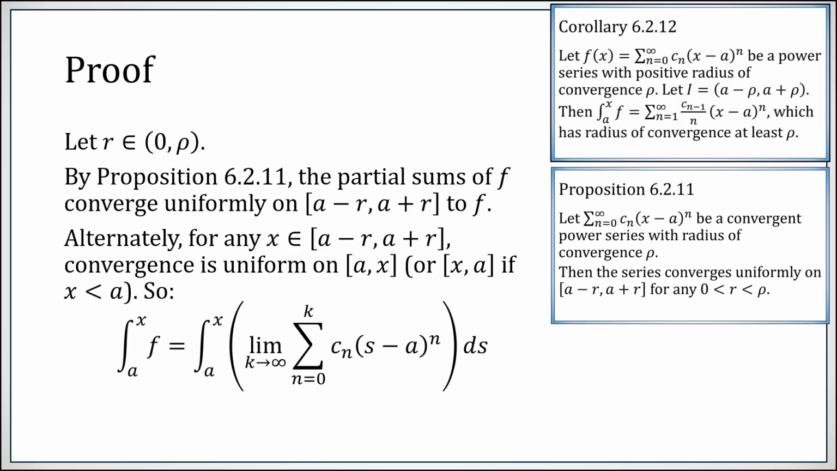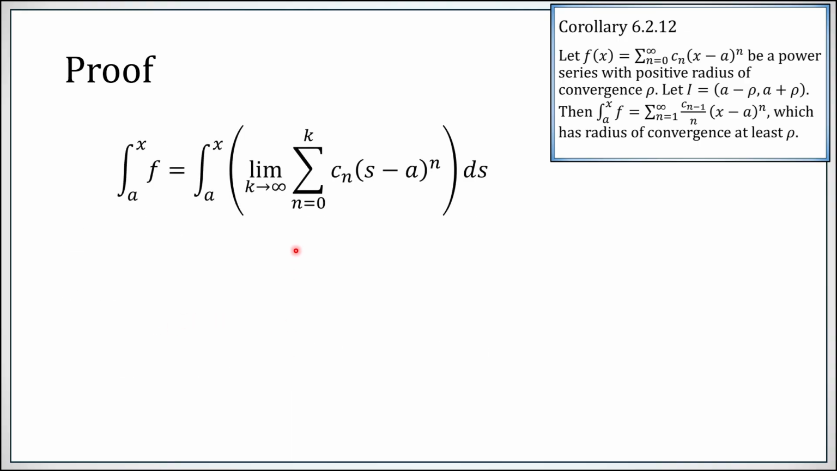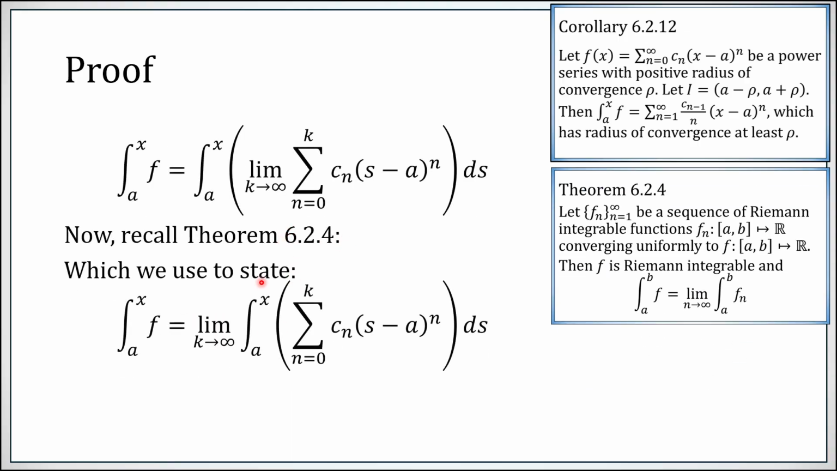Either way, what you end up with is the integral from a to x. Since f is the uniform limit of the partial sums, instead of taking the integral of this limit, we can take the limit of the integrals because convergence was uniform. So using theorem 6.2.4, which we've just proved, the integral of the limit is in fact equal to the limit of the integrals. This is now a polynomial. It's a finite sum. How do you integrate a polynomial?